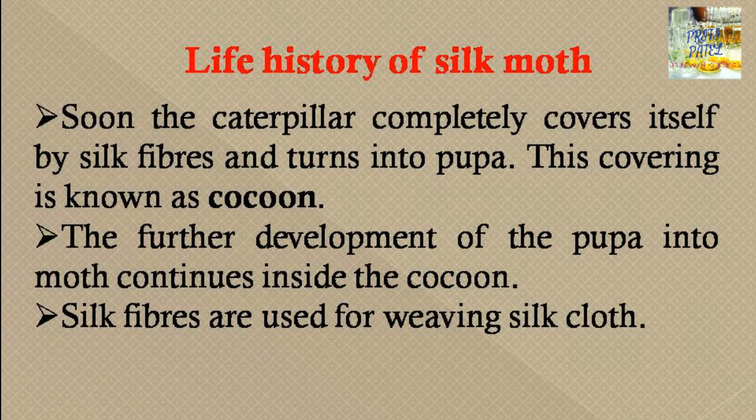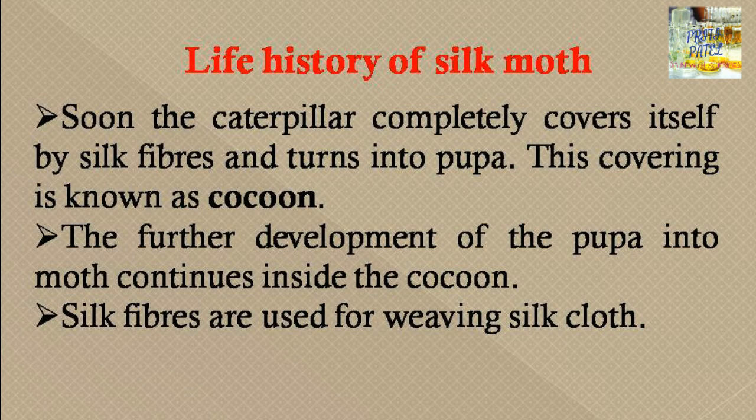So next, as soon as the caterpillar completely covers itself with silk fiber and turns into a pupa, the covering is called a cocoon. Further development of the pupa into the moth continues inside the cocoon, but before it hatches and comes out, the silkworms are being reared. So we can't say that they are naturally occurring.